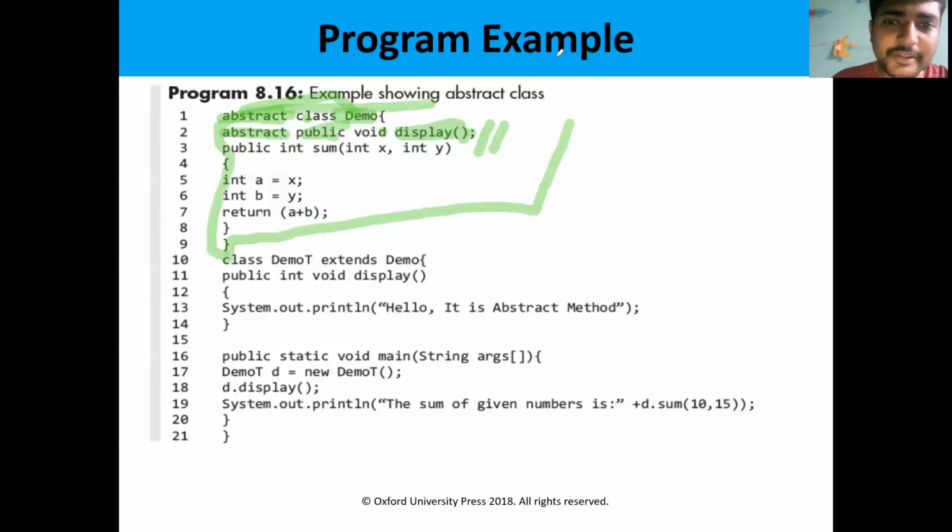So this is the abstract class. Display is the abstract method. Abstract class and abstract methods are identified by using the keyword abstract. So let us see what is happening next.